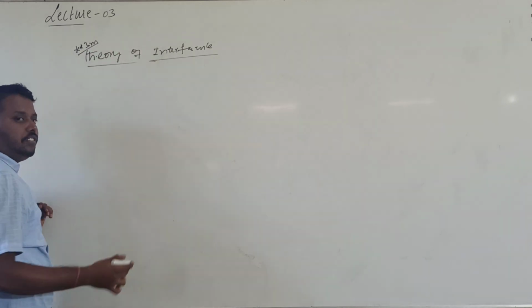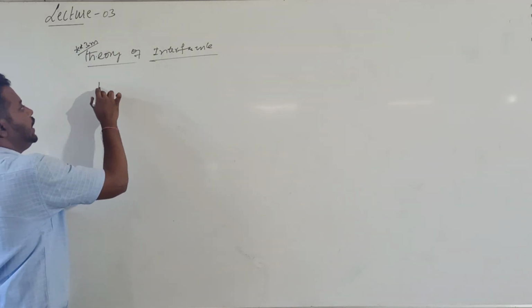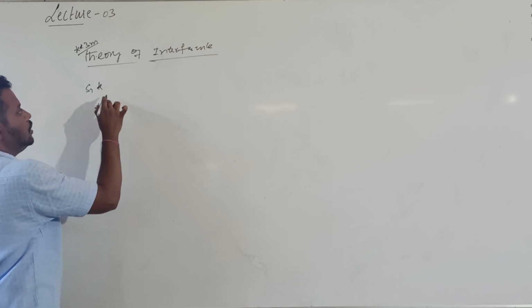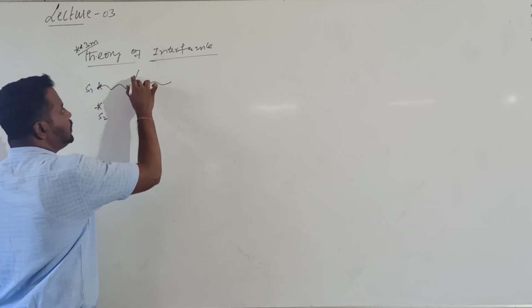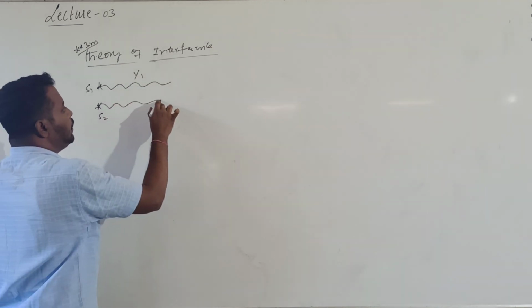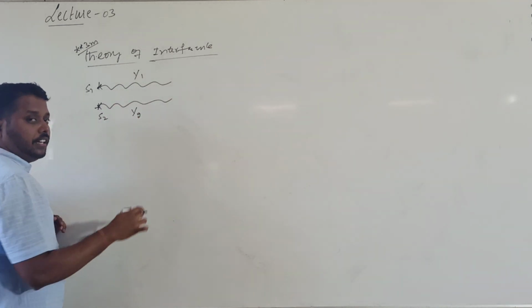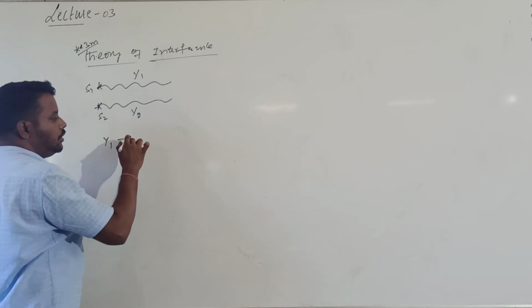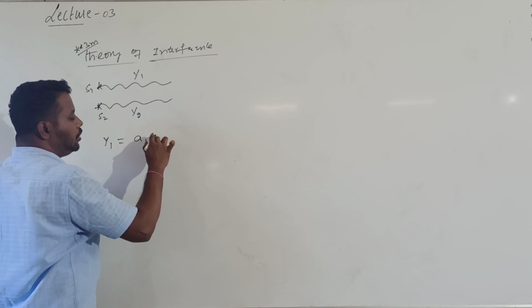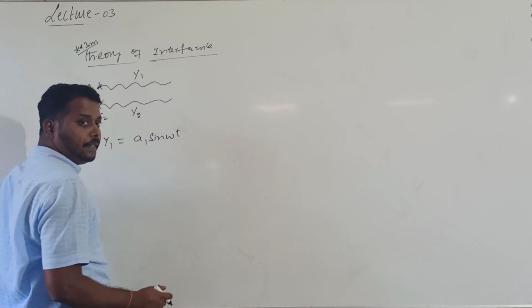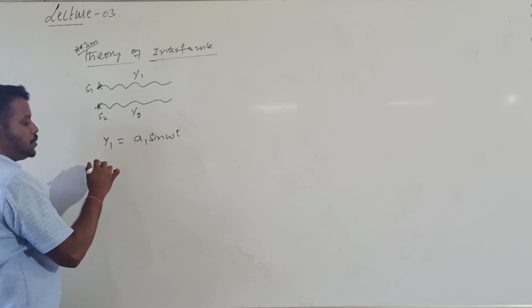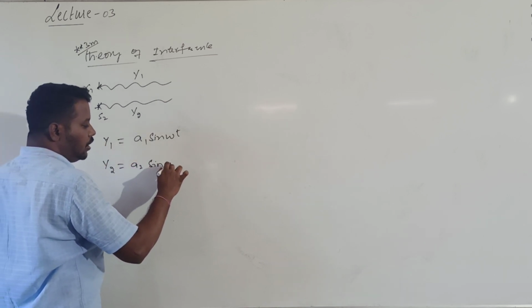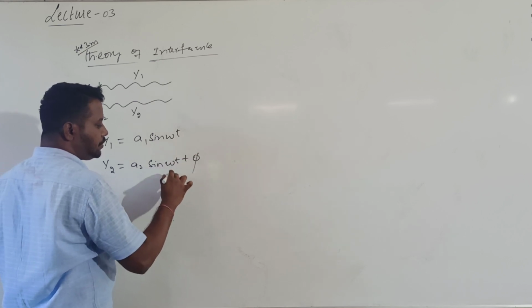In this theory of interference, we need two sources of light, S1 and S2. Light coming from S1 has displacement Y1, and from S2 displacement Y2. Let us suppose the two waves are simple harmonic waves. Then Y1 is equal to A1 sine omega t, where A1 is the amplitude of the first wave, and Y2 is equal to A2 sine of omega t plus phi.